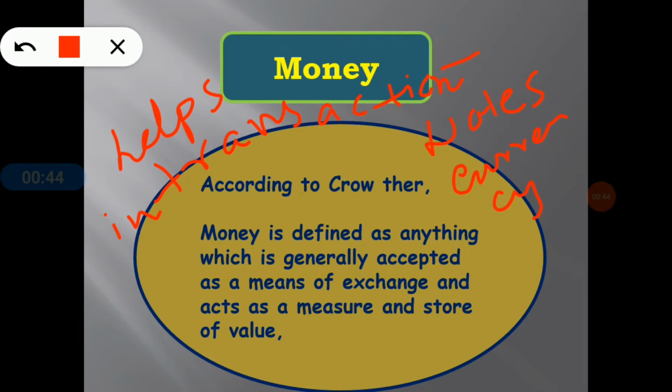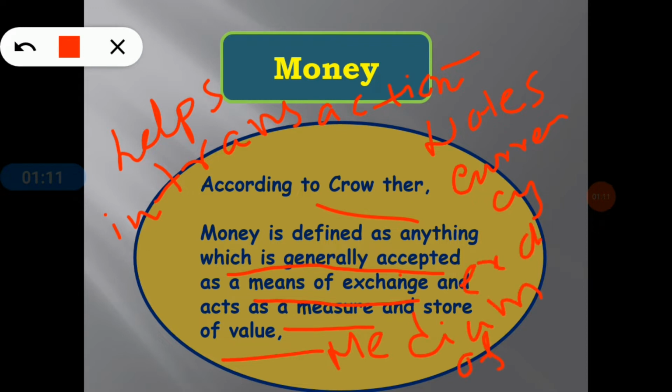Now going to the definition, here we can see Crowther's definition. According to Crowther, money is defined as anything which is generally accepted as a means of exchange, and acts as a measure and store of value. In a simple sentence, money is a medium of exchange.